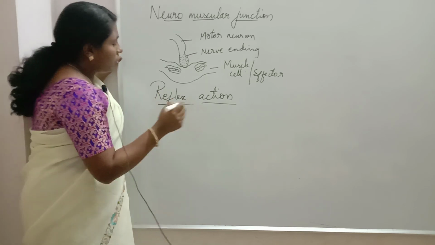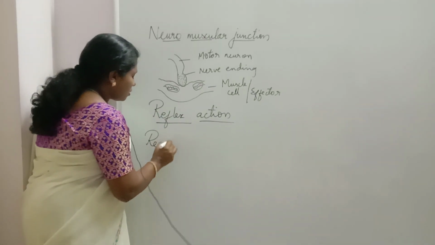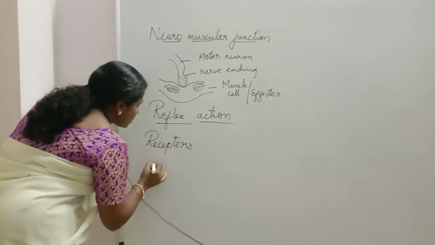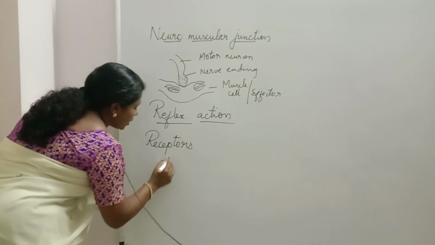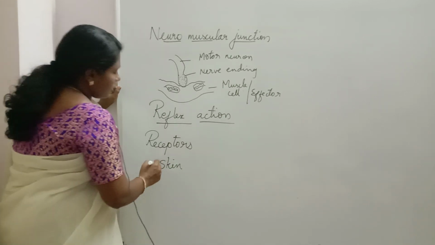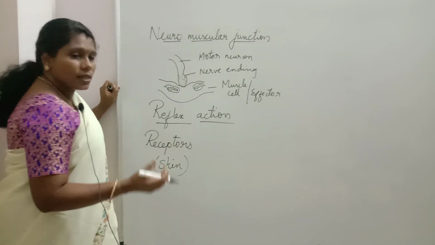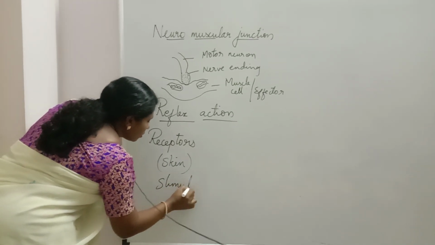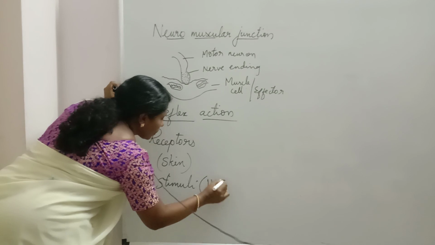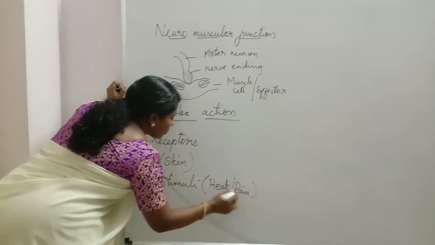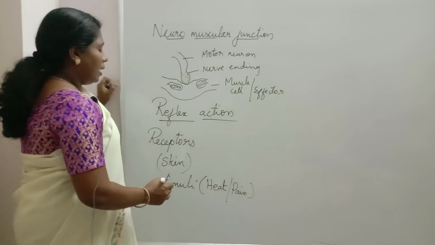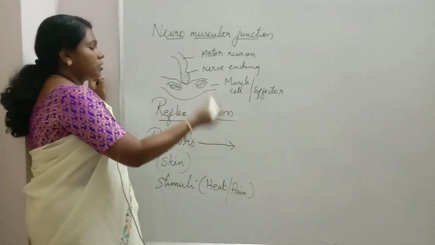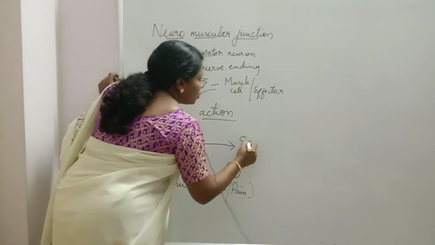How is it happening in our body? Receptors are present in the sense organ, and we can take the skin as an example. The receptors in the skin detect the stimulus. What is the stimulus here? The stimulus is heat or pain. It is detected by the receptors, and this stimulus is transmitted to the sensory neuron.